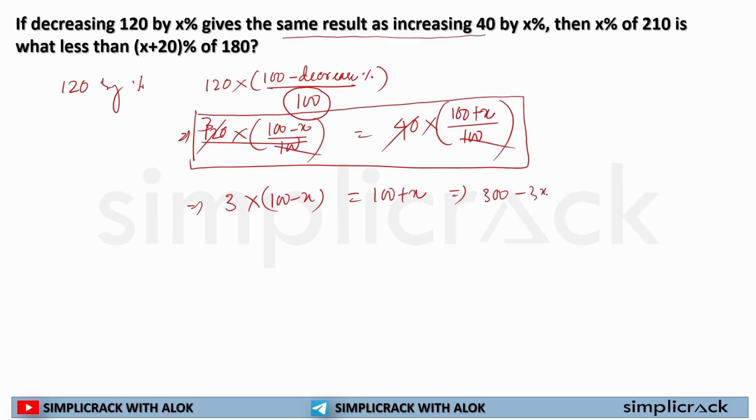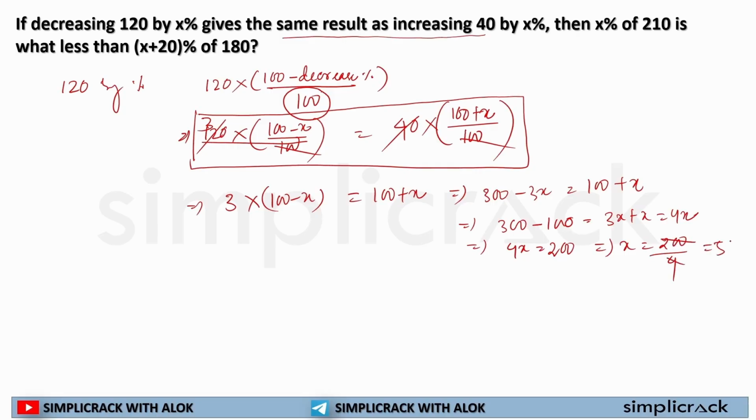300 minus 3x is equal to 100 plus x. So 100 will come this side. This will be 300 minus 100. Here minus 3x will come this side. So it will be 3x plus x is equal to 4x. So 4x is equal to 300 minus 100 is equal to 200. So x is equal to 200 by 4. That is 50. So x is what? 50. So x percent means 50%. Here it is asking for x percent of 210.